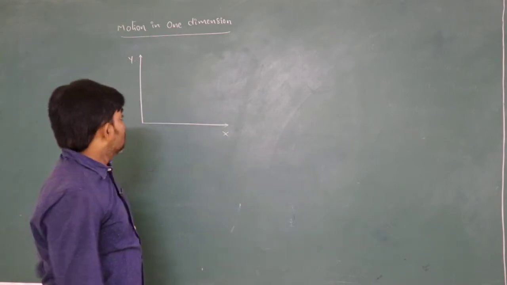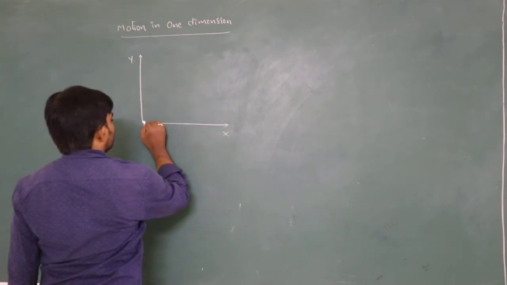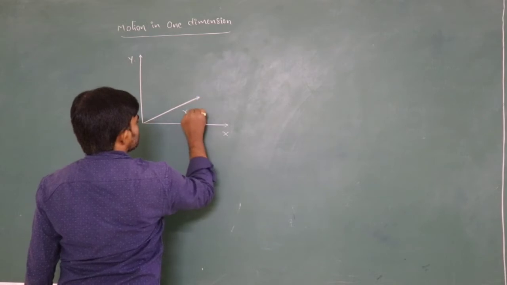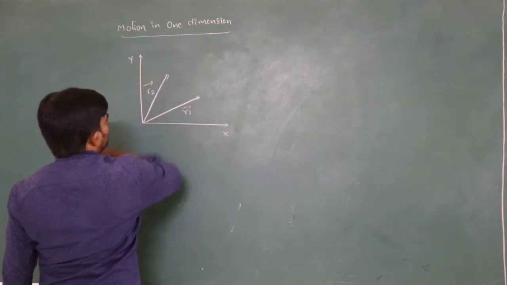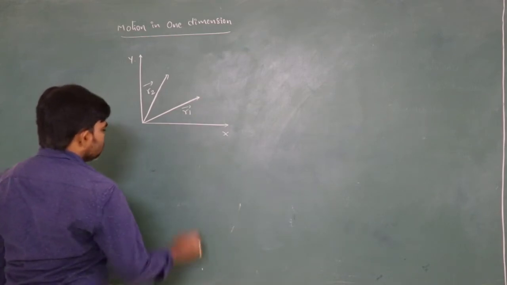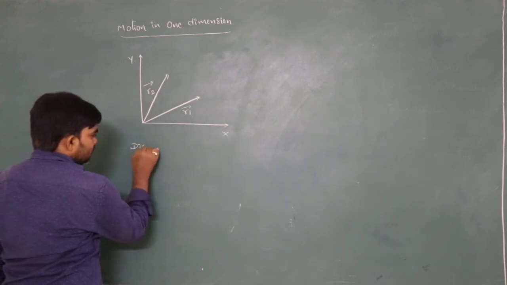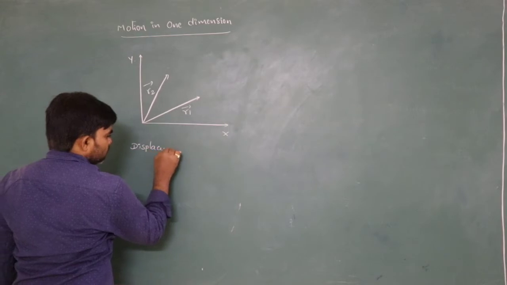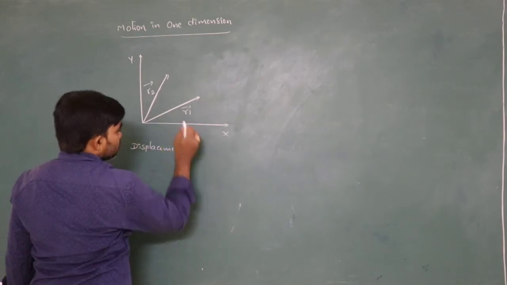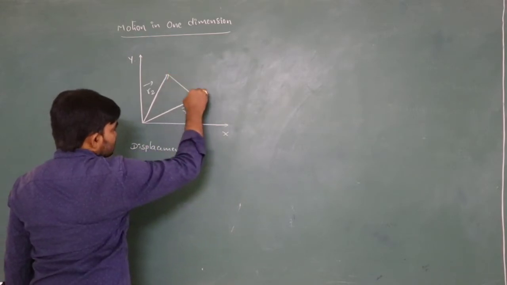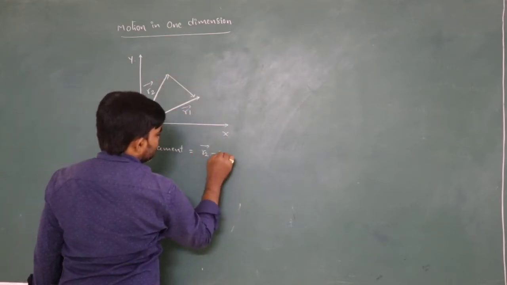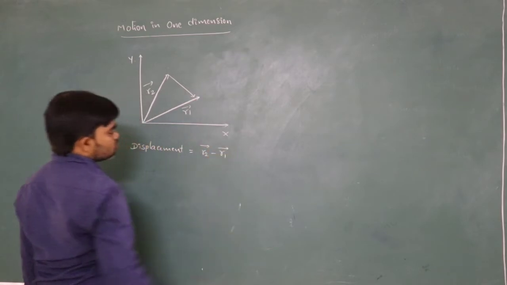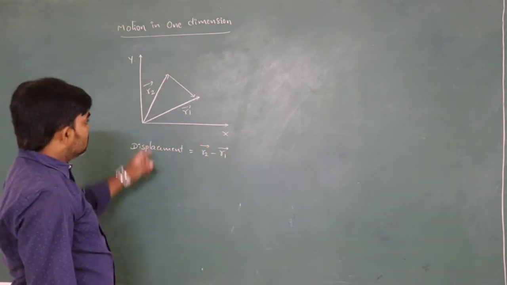For example, here I am considering two vectors, let us say r1 and r2. So here the displacement can be written as, always we must write final minus initial, r2 bar minus r1 bar.